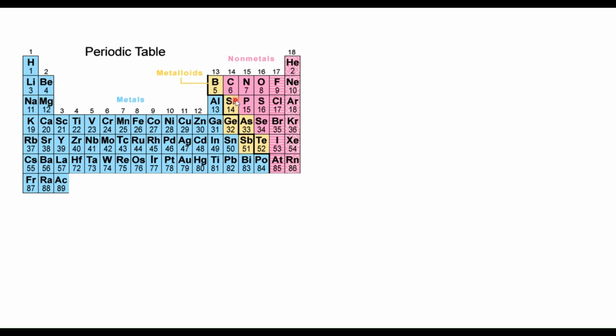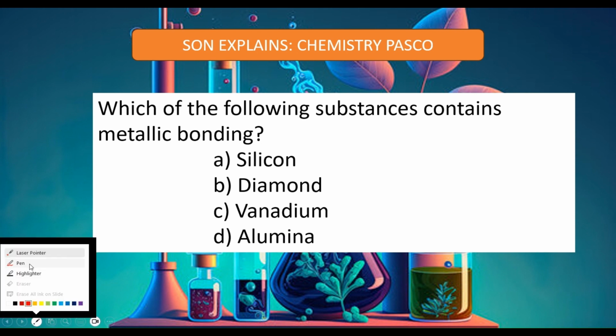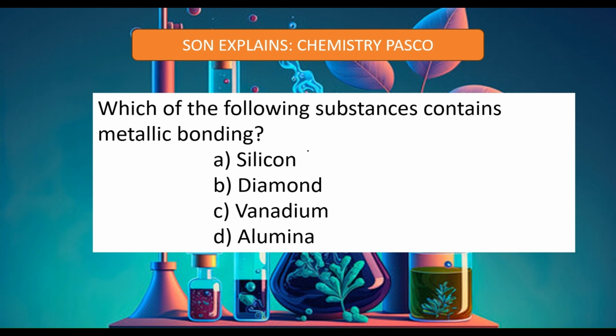With that in mind, let's analyze the question again. Which of the following substances contains metallic bonding? We have silicon, diamond, vanadium, and alumina. Let's see what each of them entails. Silicon is Si.